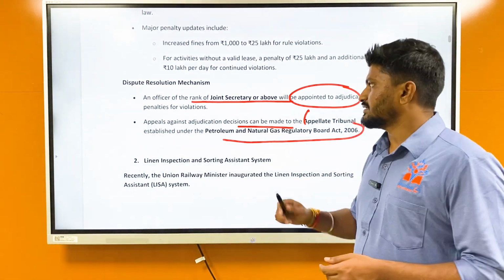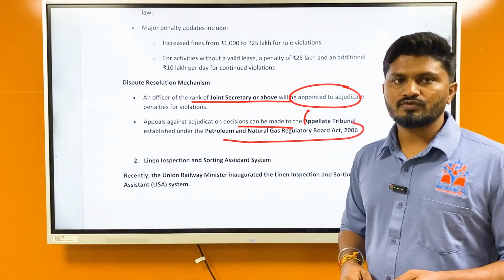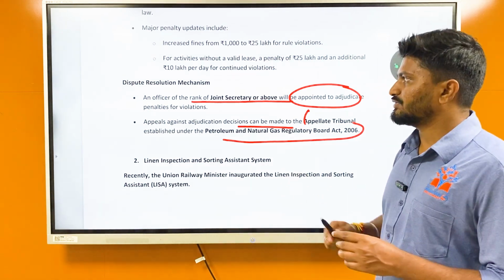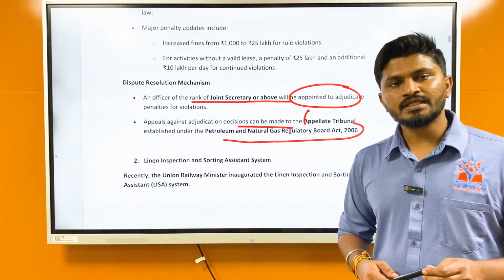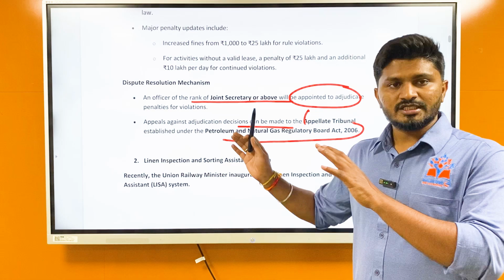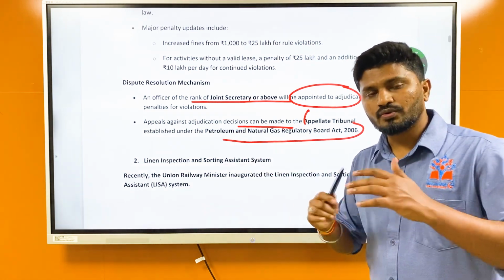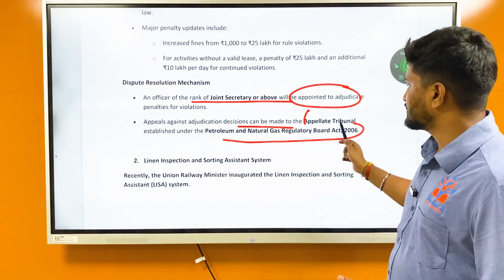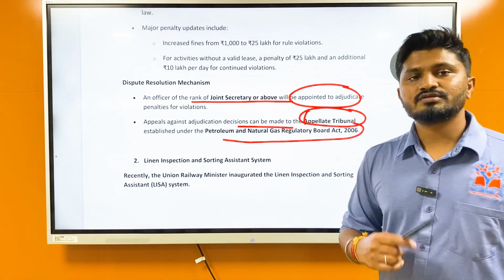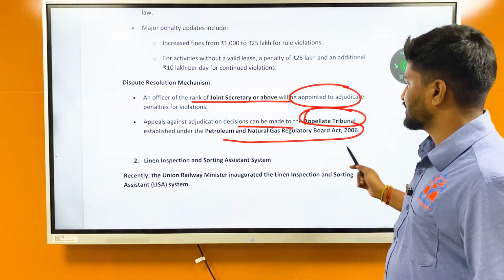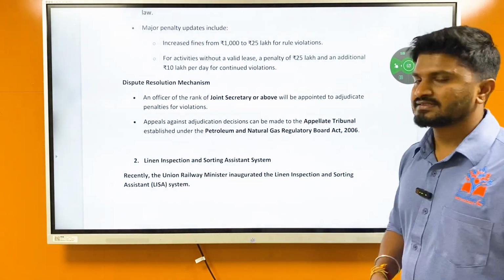So there is a joint secretary or above who will be the officer to deal with dispute resolution. And if you are not happy with the decision given by that officer, then you can appeal in a higher forum, that is the appellate tribunal, which was established previously by the Petroleum and Natural Gas Regulatory Board Act of 2006.